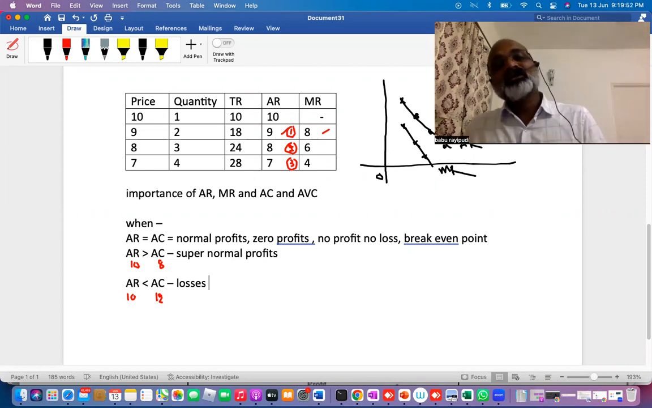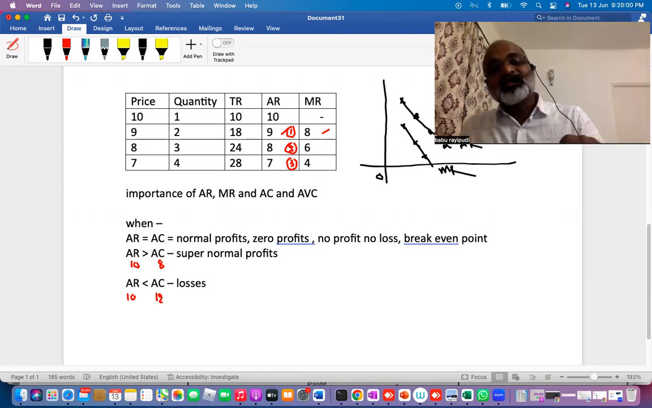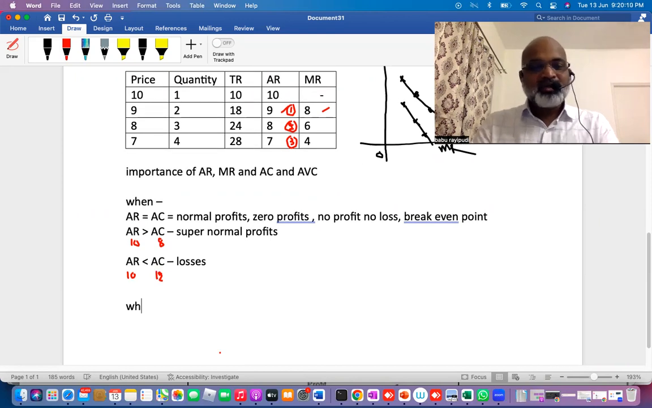When my average revenue is more than average cost, that means I'm charging 10 rupees, but I'm spending only 8 rupees: super normal profits. When my average revenue is less than average cost, I'm charging 10 rupees, whereas I'm spending 12 rupees: losses. This is one segment, remember. Now, the next one: when AR is equal to average variable cost.